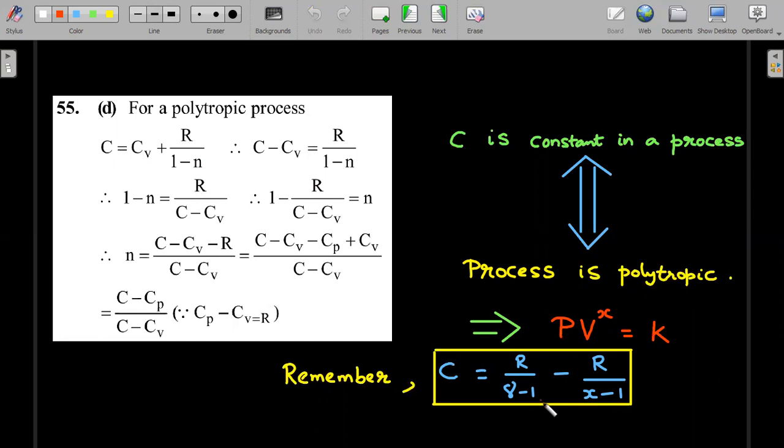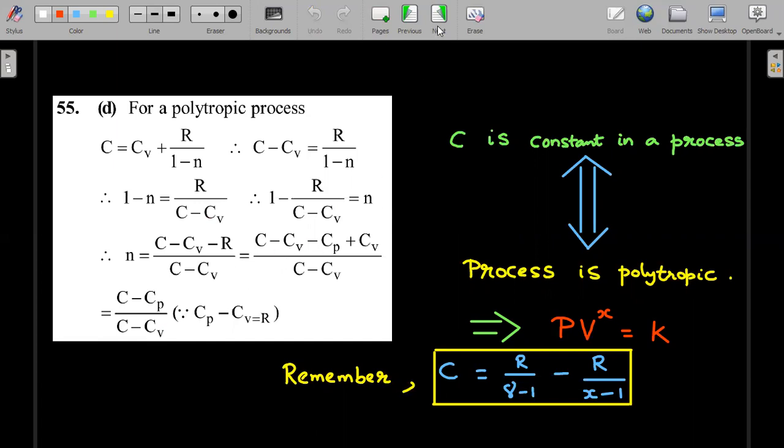What's the advantage of this? You could clearly see when X is equal to gamma, then this process becomes a special case called adiabatic process. Adiabatic process is a special case of polytropic process. There are other special cases like constant pressure, constant temperature, constant volume, and adiabatic. All these four are very special cases of polytropic process that we know of. So you can rearrange this particular expression and you'll get this D option as the answer.